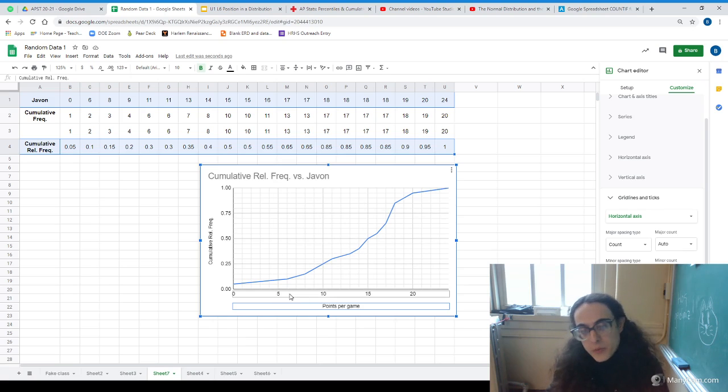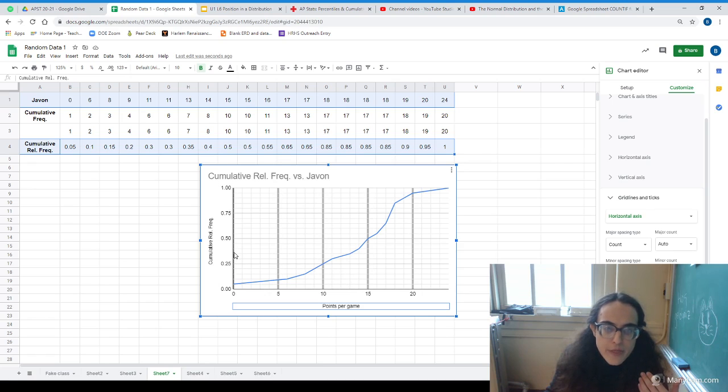Or we can go the other way. We can go by asking, okay, if Javon scored 13 points, what percentile would that put him at? So that would be, we can kind of go up here and go over, and this will be right 25, 30, 35th percentile. So this is how we use cumulative relative frequency tables. Again, using those count and count if functions, we can kind of automate the whole thing and do it fairly easily.